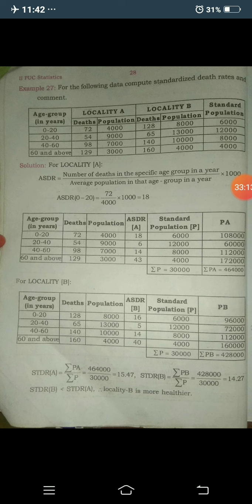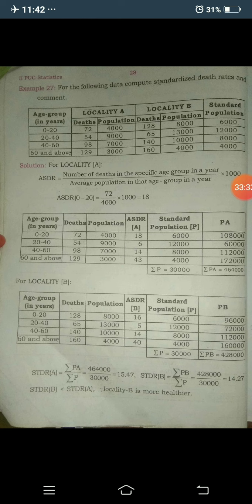It is unhealthy because the standardized death rate is more in locality A. But in locality B, the death rate is less, so you have to comment it is more healthy.